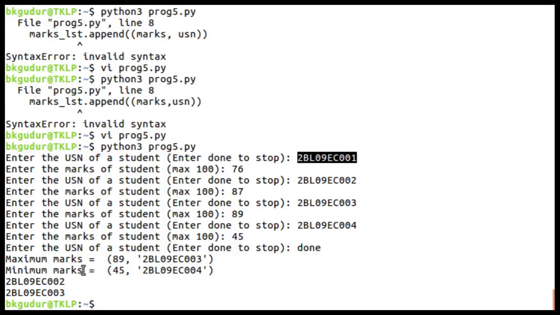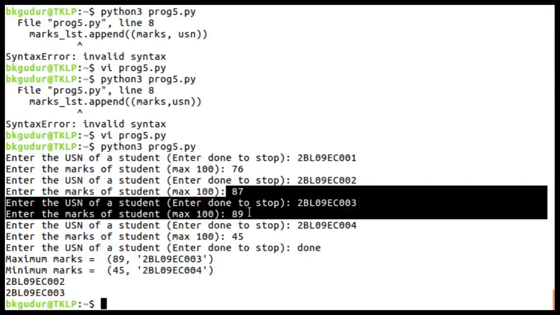Look at this, maximum marks 89, right? Minimum marks 45, right? And these are the list. 02 and 03 have scored in the range of 85 to 100, right? So the same procedure we can continue now.